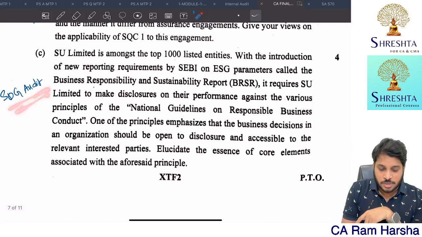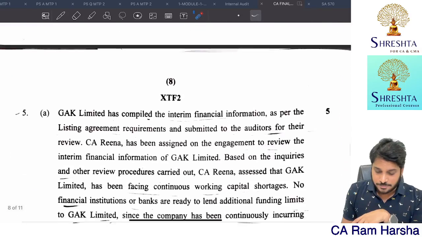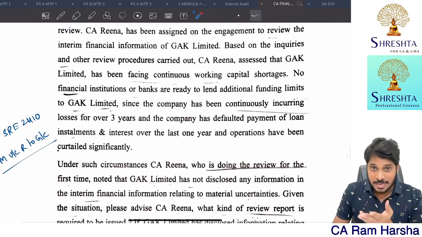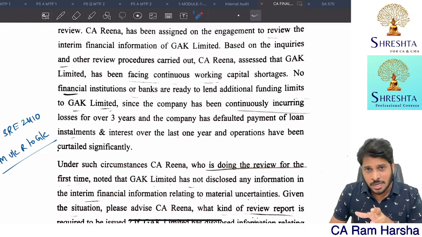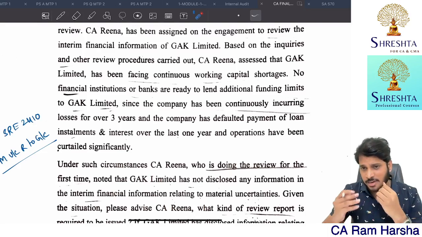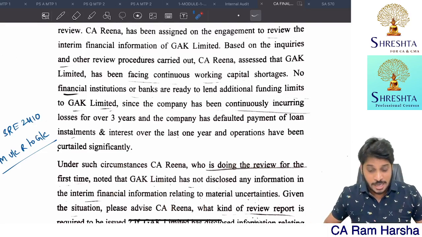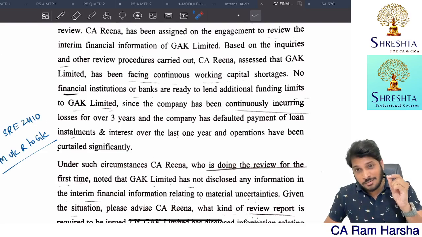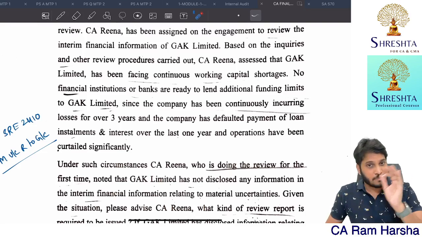This is SDG, so a straight sustainable development goal related question. Actually, I tell people not to cover sustainable development goals and digital audit. Both are lengthy chapters. Digital audit is so lengthy. I tell my students and everybody to ignore this chapter. And luckily, not more than 12 to 14 marks came from these two chapters.